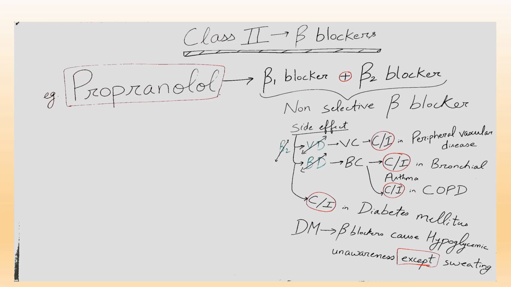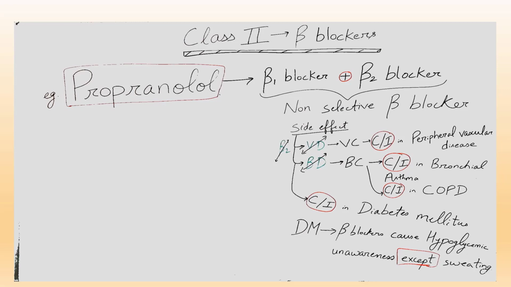Side effect of propranolol and contraindication. Propranolol is a non-selective beta blocker, that is beta 1 blocker plus beta 2 blocker. So beta 2 receptors are found on blood vessels and result in vasodilatation. Beta 2 receptors are also found on bronchus and result in bronchodilation.